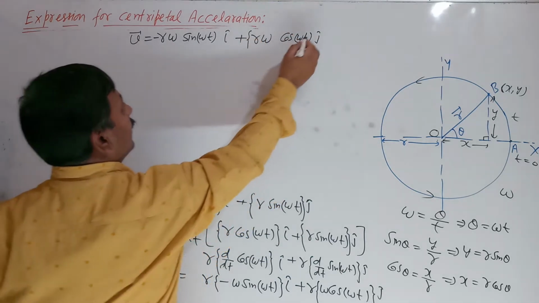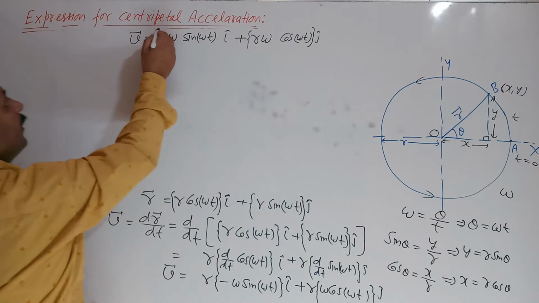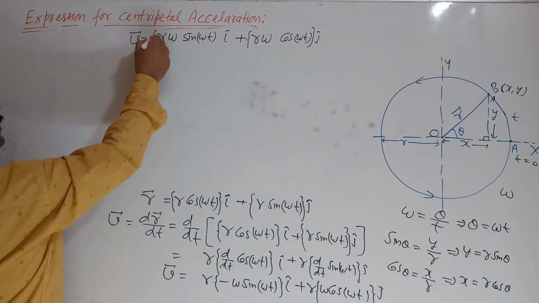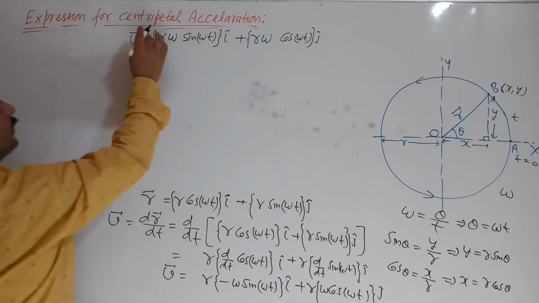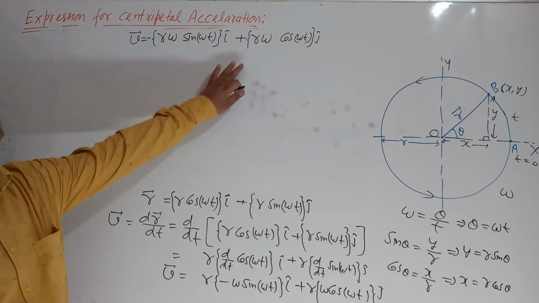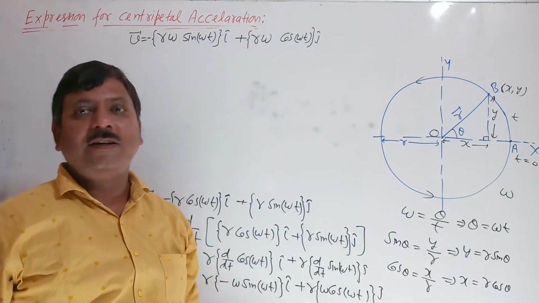So I have written the velocity. This is the velocity vector, with the minus sign here. So this will be the velocity vector at any instant t.